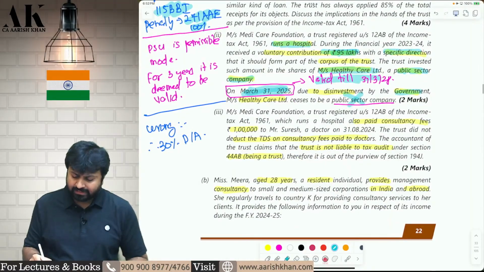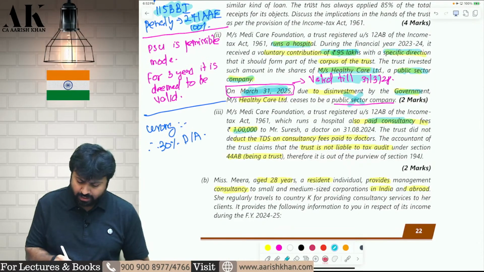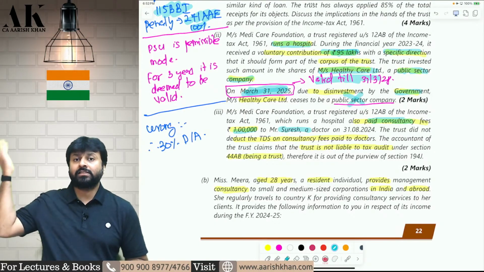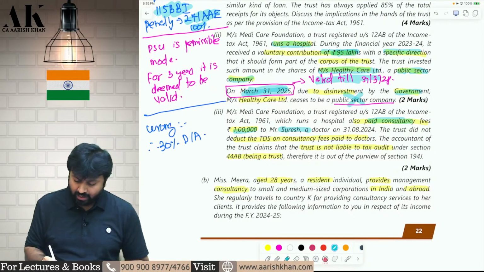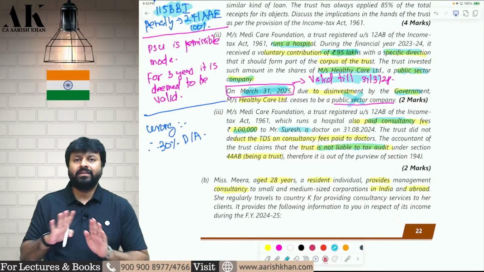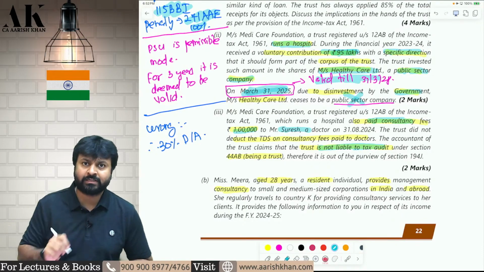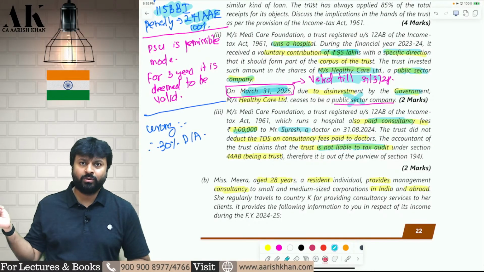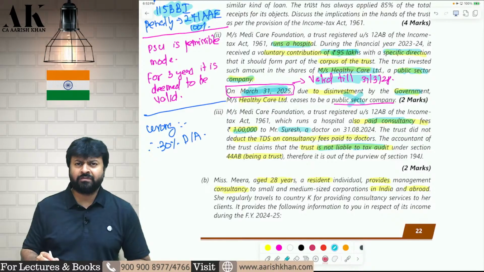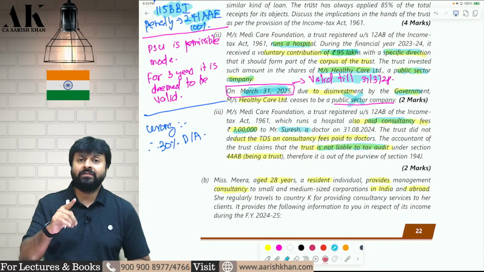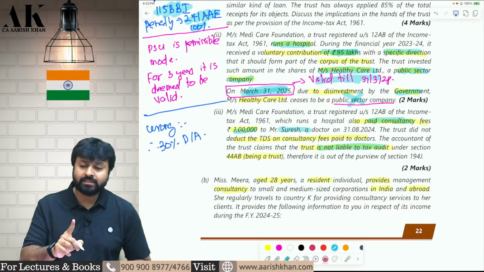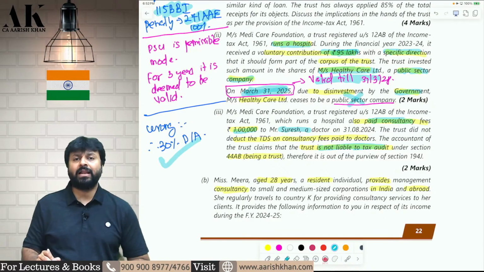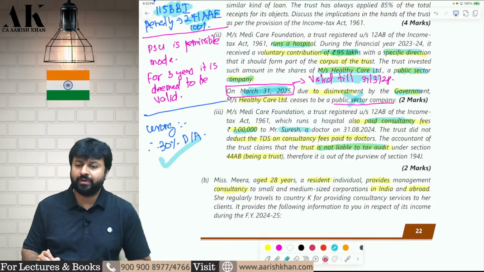Next one, the trust is making some payment of 1 lakh rupees to a doctor, but the trust is not deducting the TDS on the ground that my last year turnover is less than 1 crore rupees and I am not liable to tax audit. Therefore, all these arguments are not valid for a trust. A trust has to deduct TDS. Last year turnover should be less than 1 crore or 50 lakh rupees. That argument is valid for individual and HUF, not for trust. A trust is liable to deduct the TDS. Therefore, in this case, the trust will be liable for what? Disallowance of 30%. I hope it is clear to all of you.